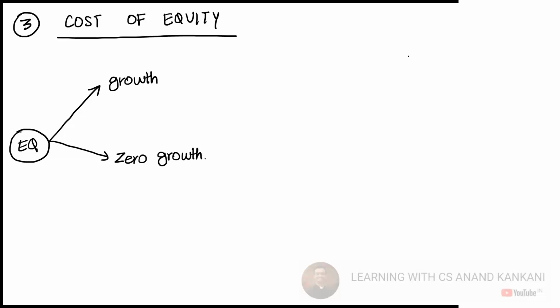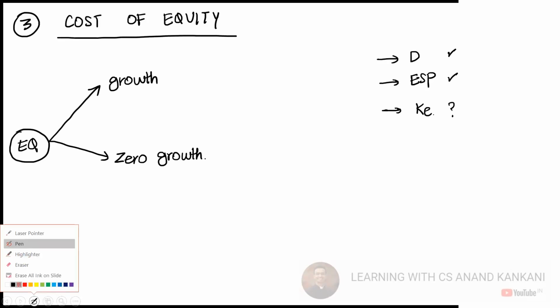So what we are trying to find out here is the cost of equity. And what will be given here? We will be given the dividend, D, and we will be given the equity share price. What we have to find out is the cost of equity. Dividend is given, price is given, this we need to find out. This is your cost of equity, or your cost of capital chapter. When we study dividend policy, dividend will be given, cost of equity will be given, and you will have to find out what is going to be the impact on the equity share price.